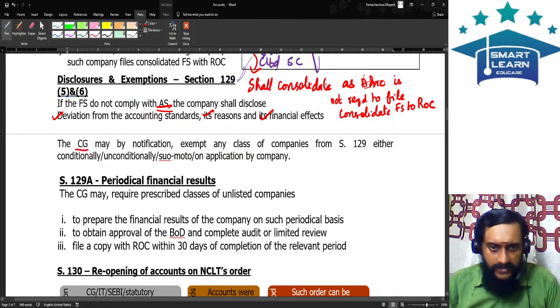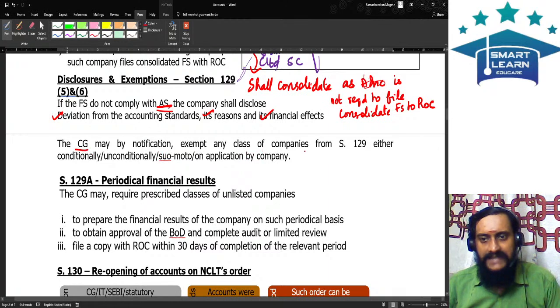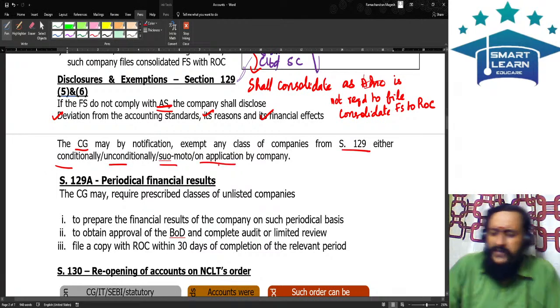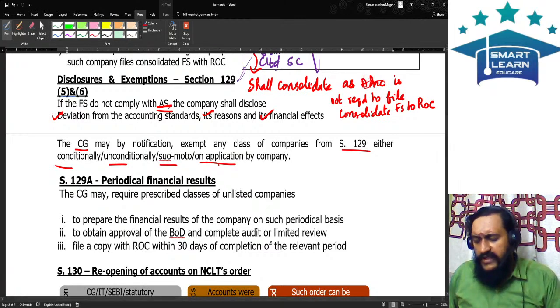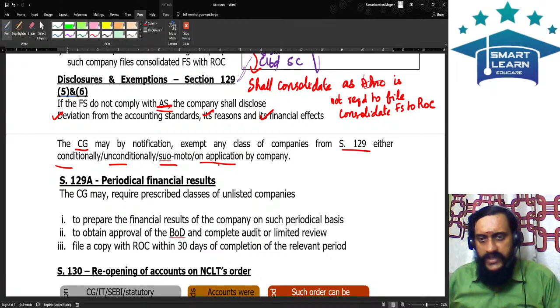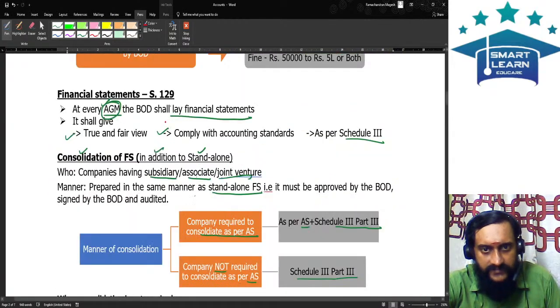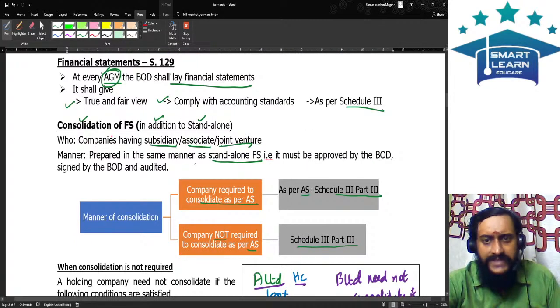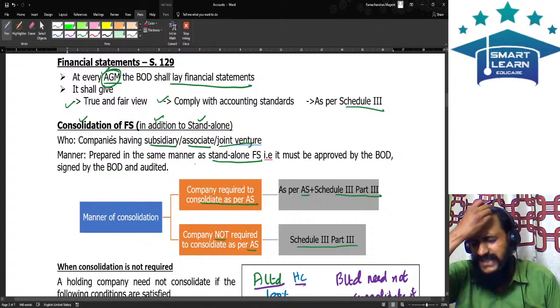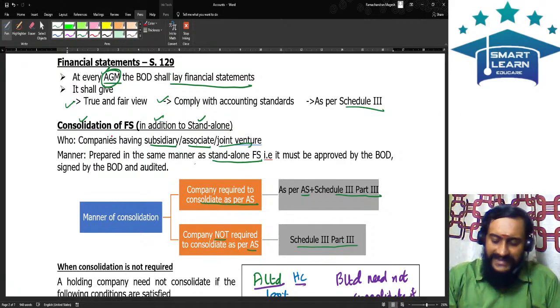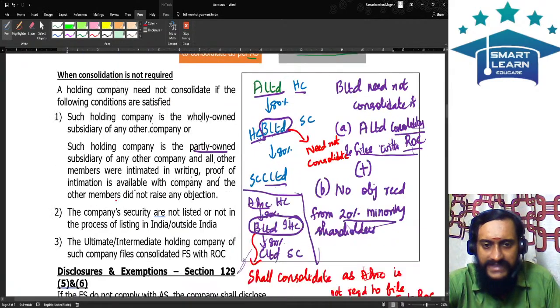And the central government also, by notification, can exempt any class or classes of companies from the applicability of section 129, either conditionally or unconditionally, suo moto or on an application by the company. This means the central government can say certain entities need not do consolidation, certain entities need not follow Schedule 3 formats. We already saw that certain entities are given some exemption from the accounting standards. Everything lies in the hands of the central government; it has the power to decide on these matters.